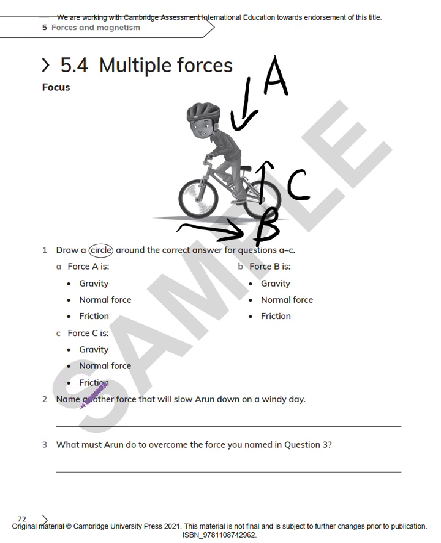Question 2. Name another force that will slow Aaron down on a windy day. So, first of all, there's friction. But, second of all, there's also air resistance.